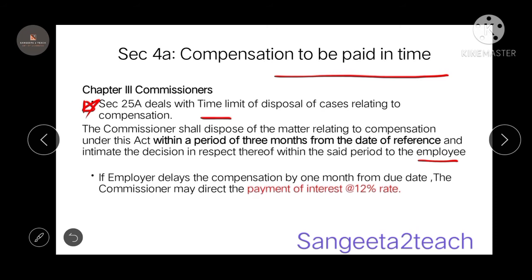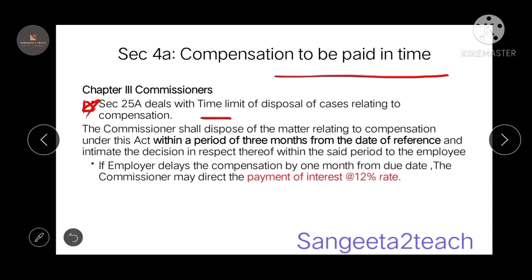If the employer delays the compensation by 1 month from the due date, so the employer is not paying you compensation even after 1 month, then what will the commissioner do? The commissioner will direct the payment of interest at 12%. So remember, if he is delaying the compensation by 1 month even after the due date, then the commissioner will directly ask the employer to pay you interest at 12%.